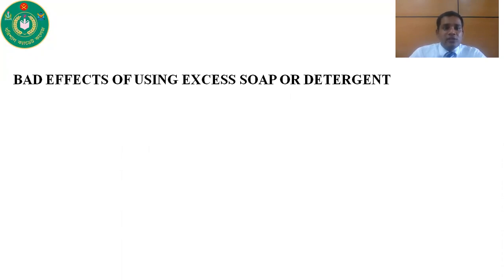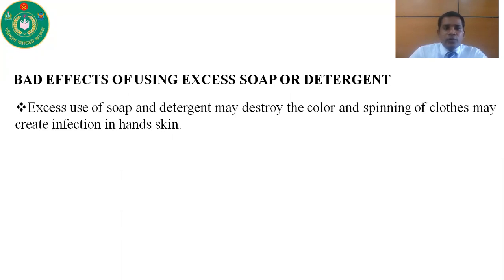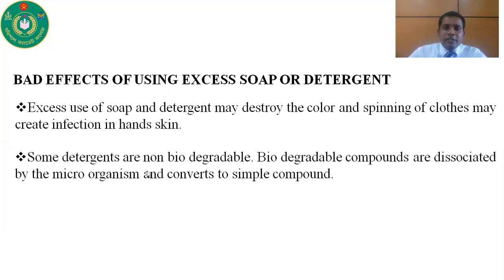Now, bad effects of using excess soap or detergent. If we use an excess amount of soap or detergent, it may destroy the color, and spinning of clothes may create infection in hands and skin. Some detergents are non-biodegradable. Biodegradable compounds are dissociated by microorganisms and converted to simple compounds.